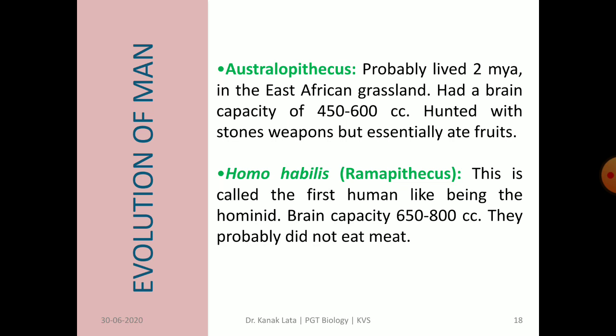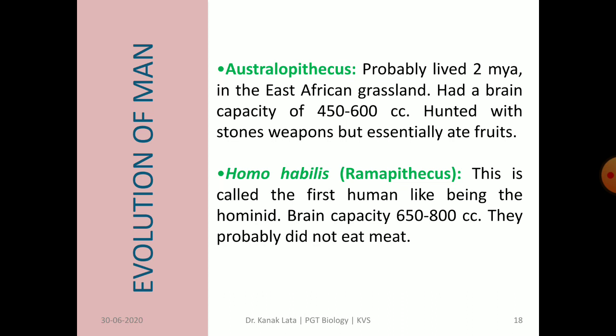Okay, friends? So, let us see about all this. First is Australopithecus. Ramapithecus and Dryopithecus we have discussed earlier in the history of evolution of human beings. Australopithecus probably lived 2 million years ago in the East African grassland and had a brain capacity of 500 to 600 cubic centimeter. They used to hunt with stone weapons and they used to eat fruits, meaning they were herbivorous.